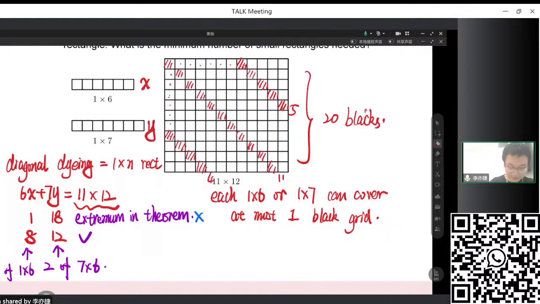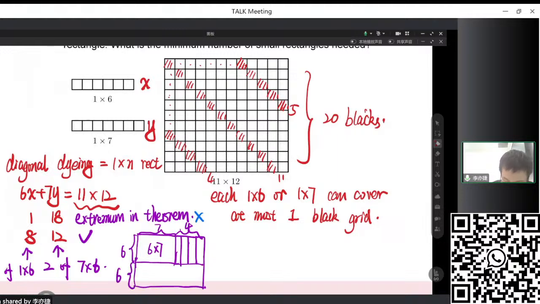So it's obviously okay. I will show you an example. For example, we can use this 6 times 7, right? And we have 6 times 7. So this is 6, and this is 6. This is 7. And then we add in 4 of 1 times 6 here to make a 6 times 11. And 2 of the 6 times 11 will make up 11 times 12, right? So actually 19 is not okay, 20 is okay. So the answer is at least 20.